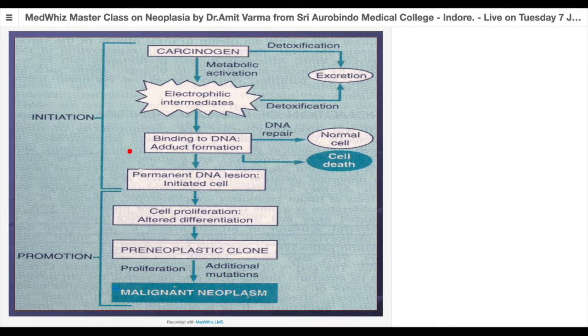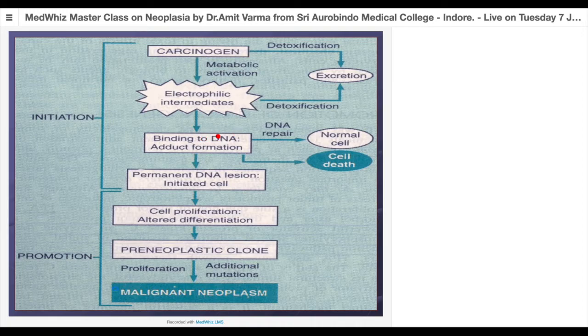So by this chart, we can now understand these two different groups of carcinogens, initiators and promoters. As I said, there is a carcinogen present in the body. What does it do? It is metabolically active. It is electrophilic. It adducts with our DNA. Normally, what should happen? When a chemical enters our body, it should get detoxified and excreted, right? This intermediate is also going to get excreted. But the problem is, if it attains a certain concentration and stays for a longer period, it is going to adduct to the DNA and cause damage to the DNA.